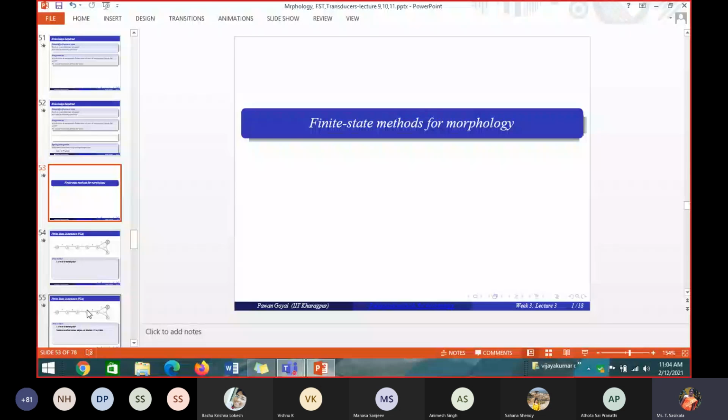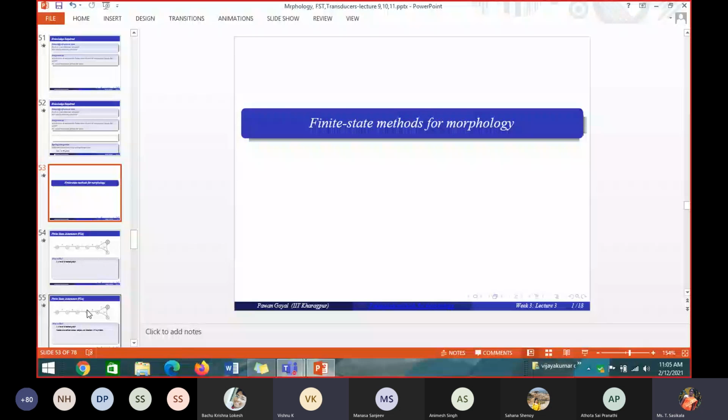So, finite state method: here we are going to see how we use finite state automata for morphology. Before going to that, we will start off with what finite state automata is. What is a finite state automaton or finite state method? Any idea? It's basically showing transition with respect to a given input, from one state to the other state.